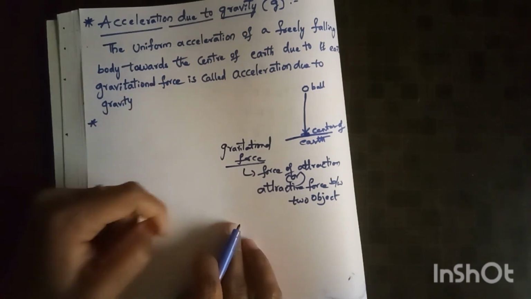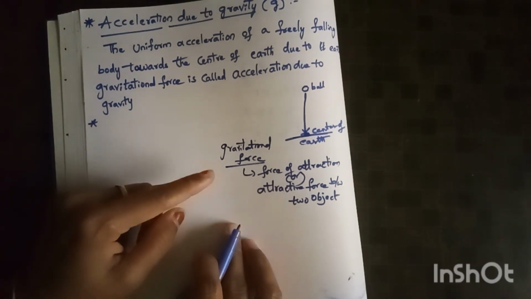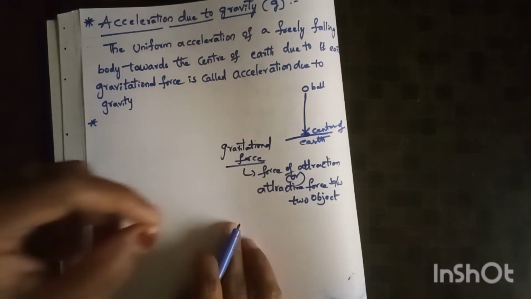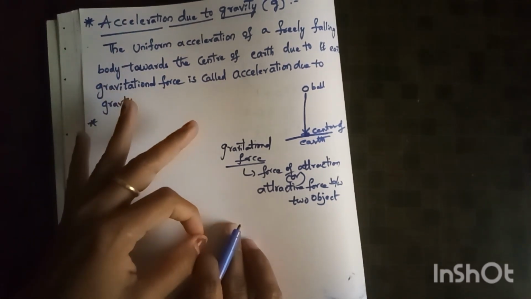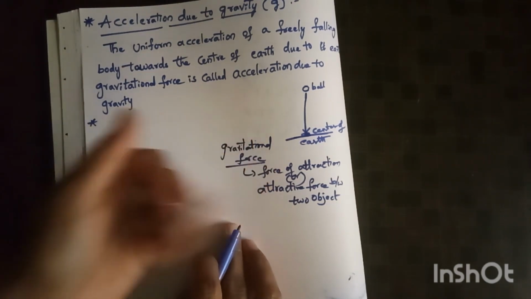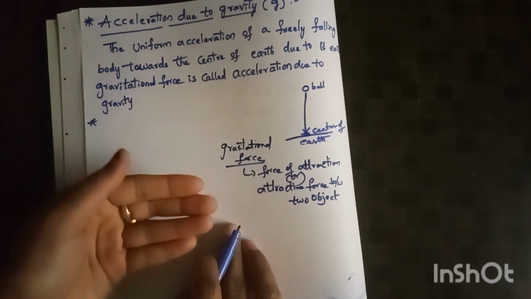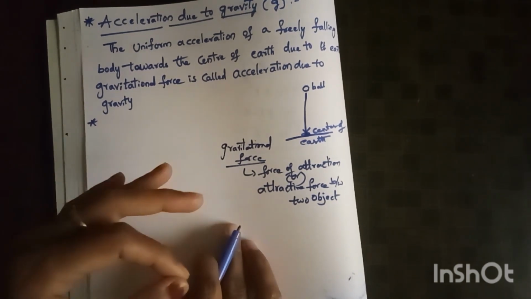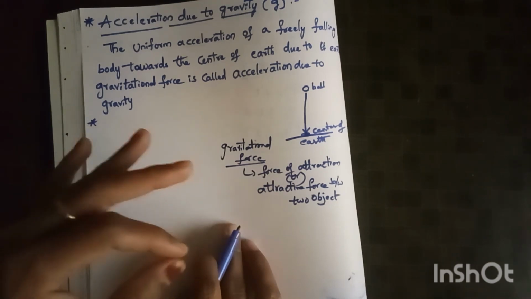Here one object is the apple, and the other object is the earth. Without earth's attraction, no object will fall down. The earth attracts the apple due to gravitational force, so the apple falls on the earth.